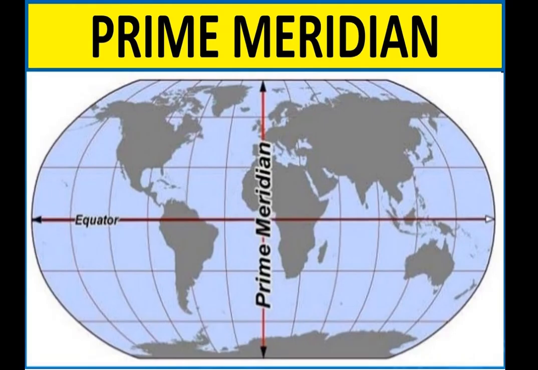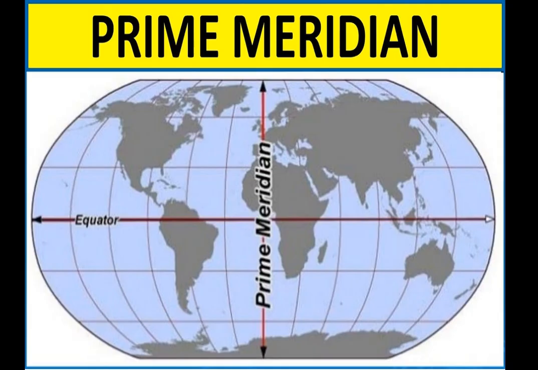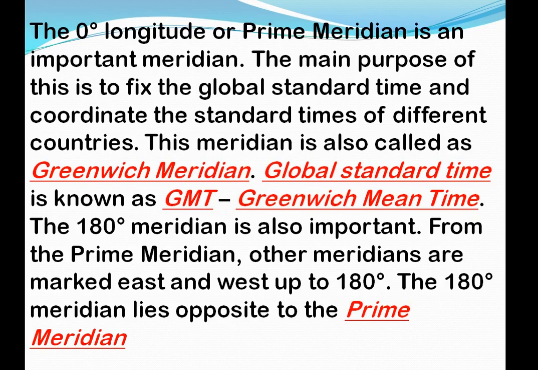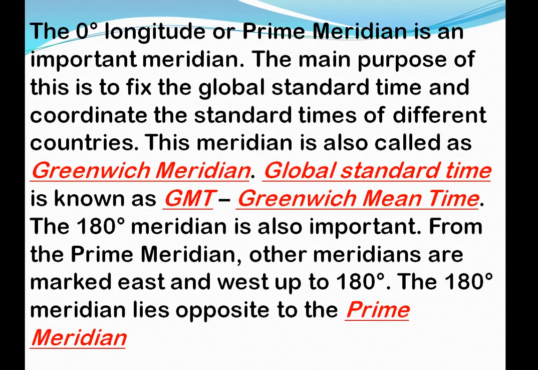The main purpose of this line is that it is fixed as the global standard time. Why has it been fixed, and why is it said to be very important? Because it shows the times for the different countries. With the help of this standard prime meridian line only, we consider the times of the different countries.